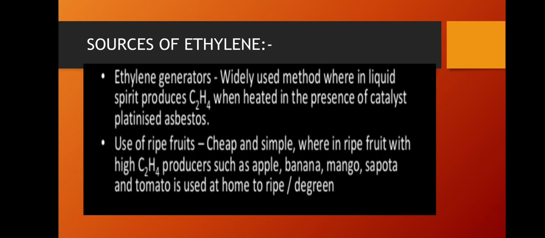Next, there are also ethylene generators. A widely used method is where a liquid spirit produces C2H4 when heated in the presence of a catalyst. Platinized asbestos is the important catalyst.